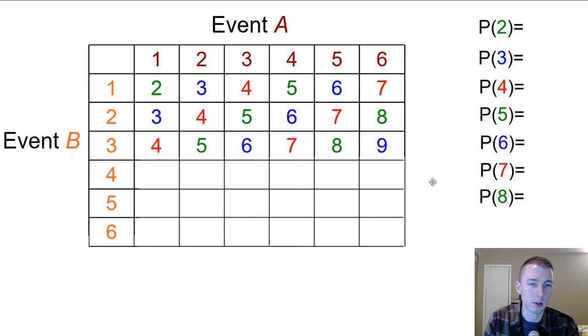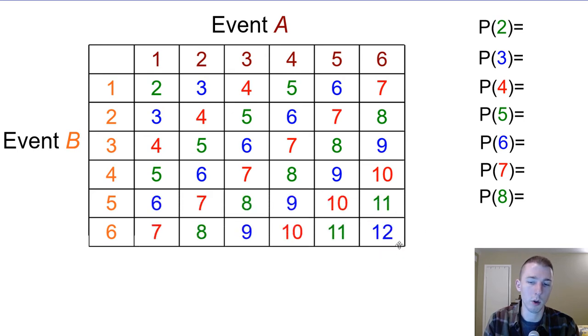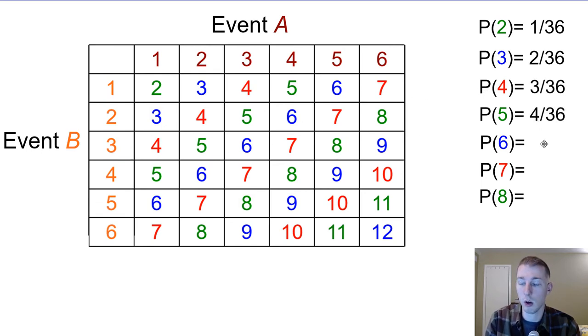And you can probably guess what's happening here, and you'll start seeing a pattern with the diagonals, don't you? So the diagonals are always going to be congruent. There's only one way to roll a 12 and one way to roll a 2. So 1 out of 36, because 6 times 6 would be 36 possible combinations. So 1 out of 36 is the probability of rolling a 2. There are 2 ways to roll a 3. There are 3 ways to roll a 4. There are 4 ways to roll a 5, 5 ways to roll a 6. It's just one less than the number, right?